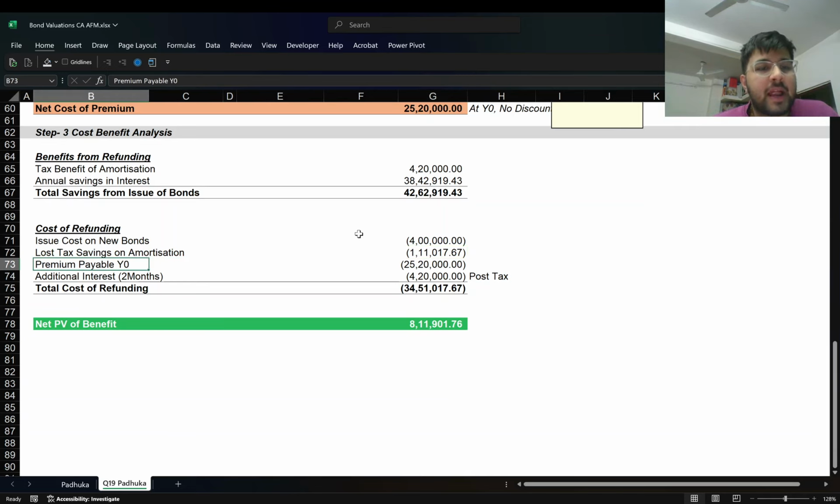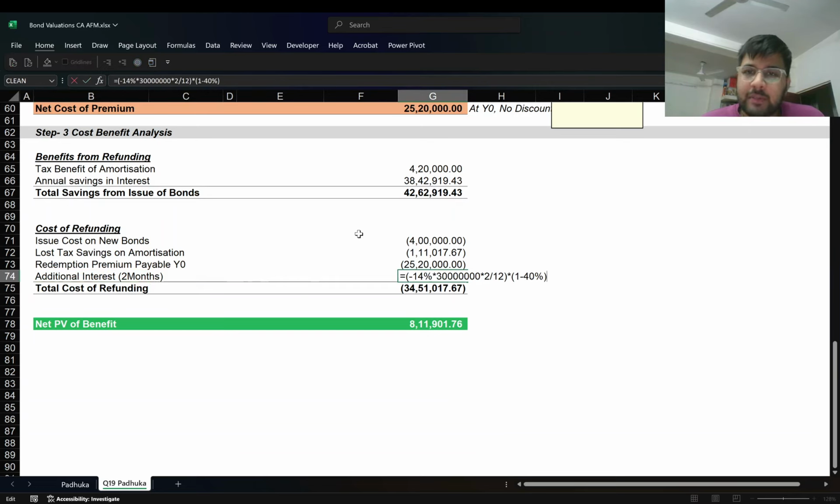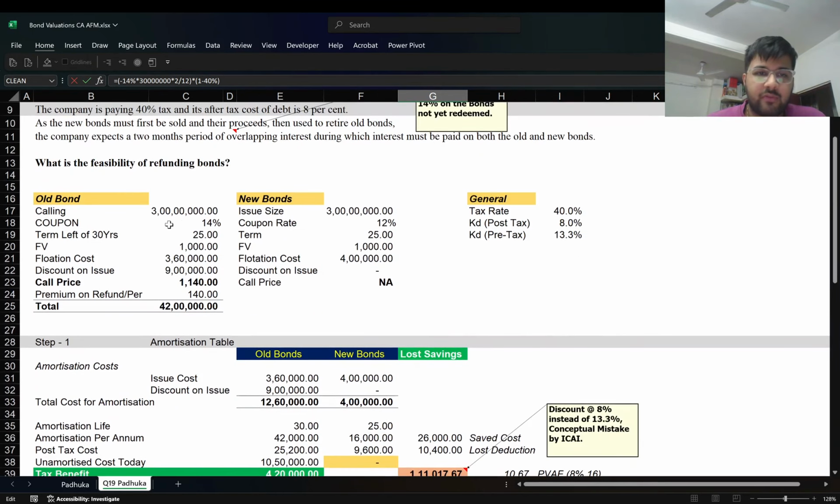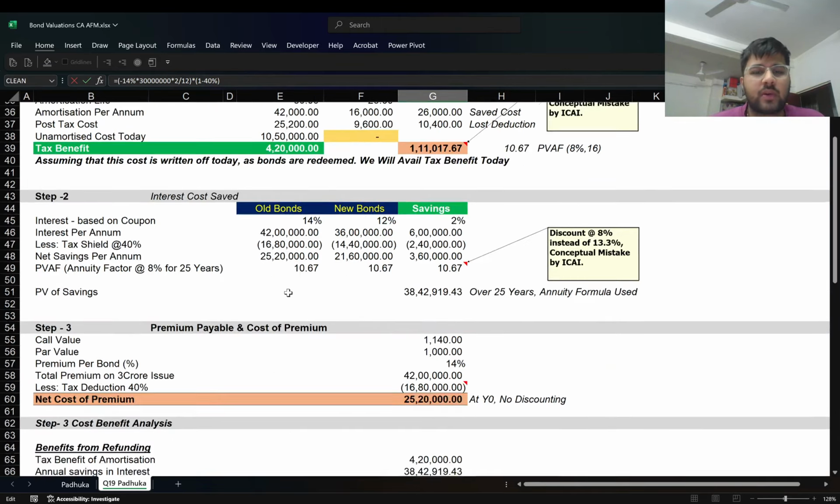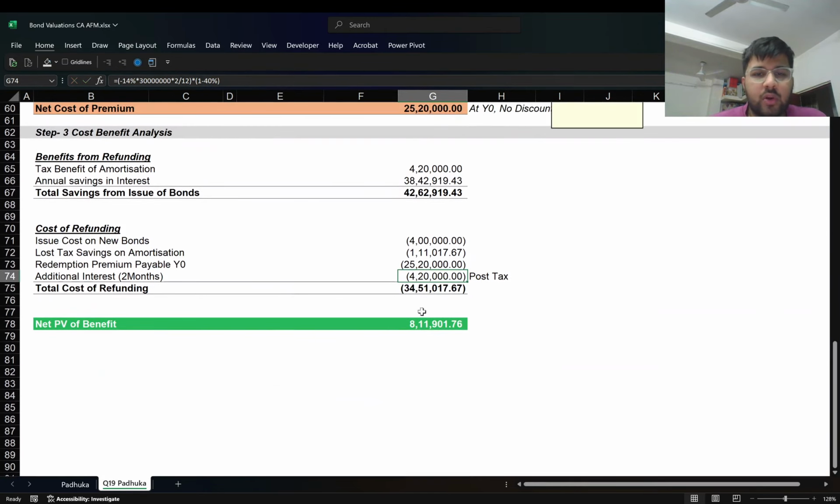And there is premium payable at Y0. What premium? Premium on redemption. The redemption premium payable at Y0. Okay. And then there is additional interest of 2 months. And this is not discounted because of course it's an interest. It does not need to be discounted. Additional interest for the 2-month period. You need to pay 14% coupon rate on the old bonds, 14% on 3 crores for 2 months out of the 12 months, times the post-tax factor, that is 1 minus 40%, and you do not discount it. Okay, so that's how you get the total cost of refunding.